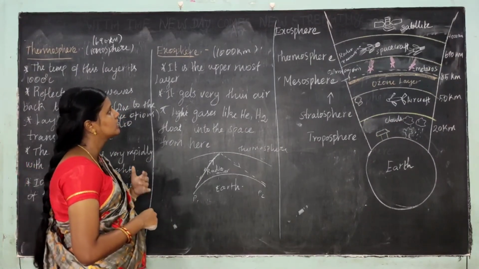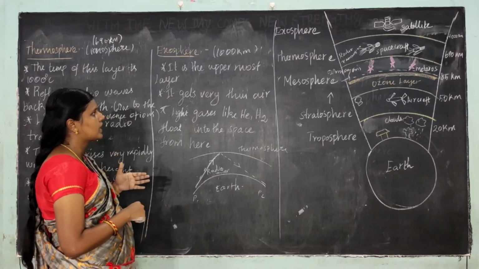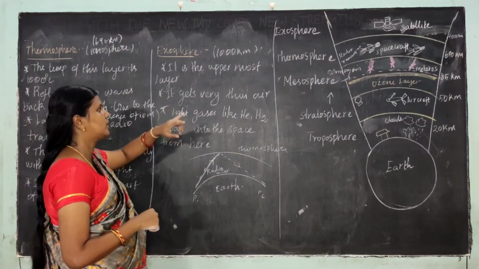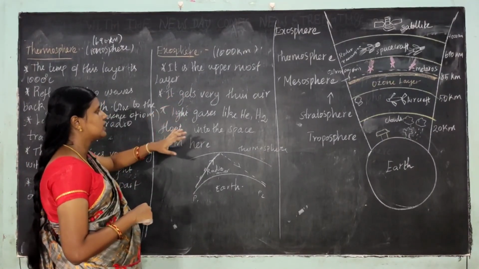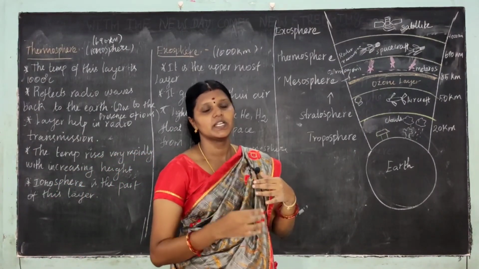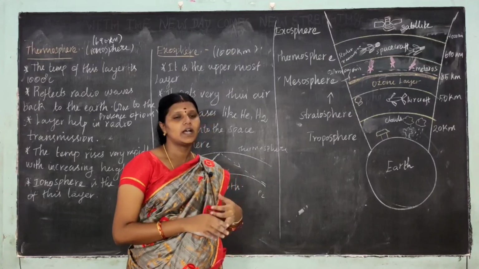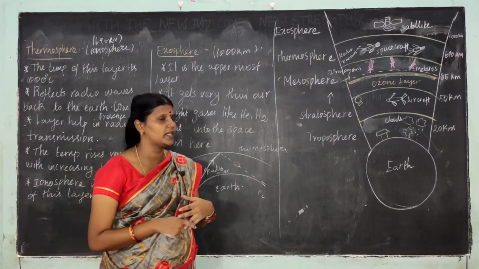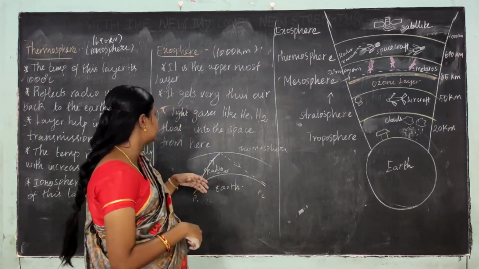And next layer is exosphere. Exosphere is the uppermost layer of the Earth. It has very thin air, and also it gets light gases like hydrogen and helium. Hydrogen and helium float into the space from here.